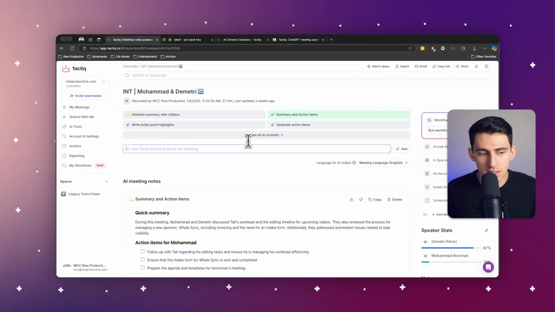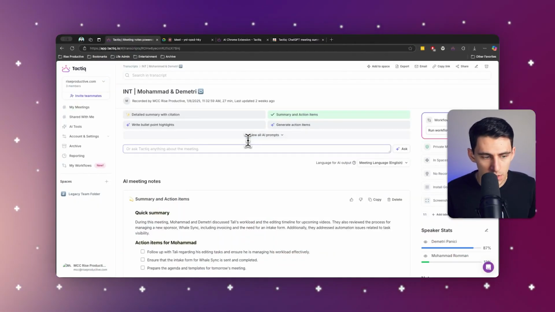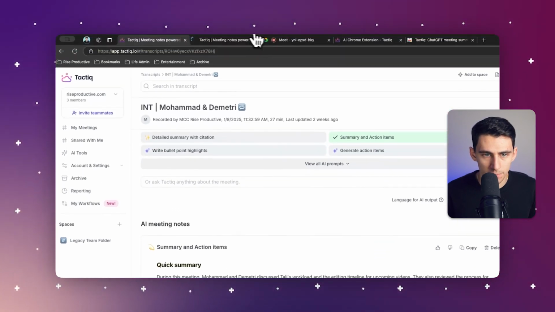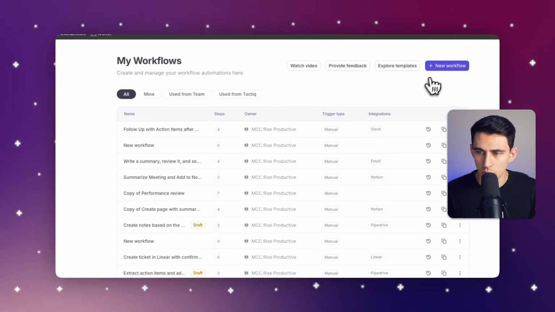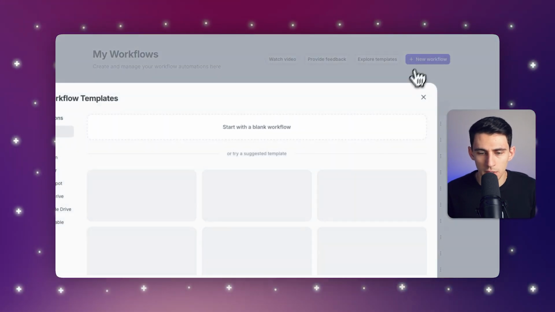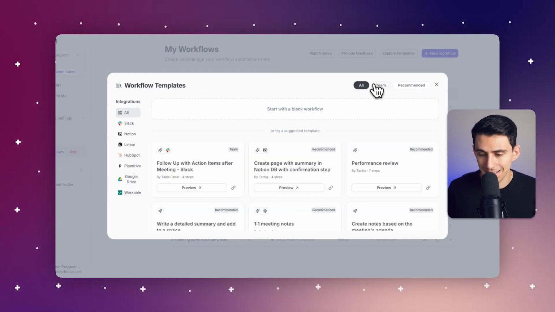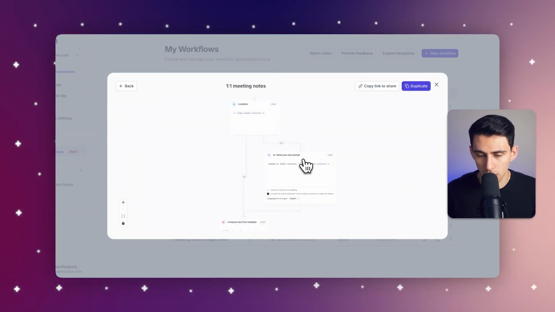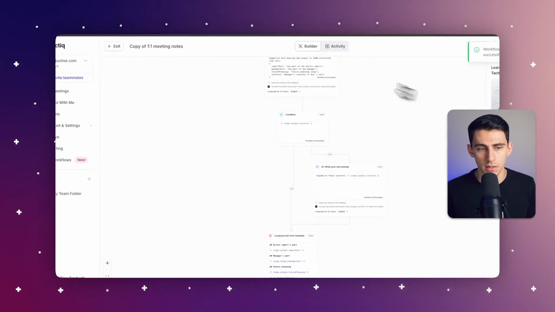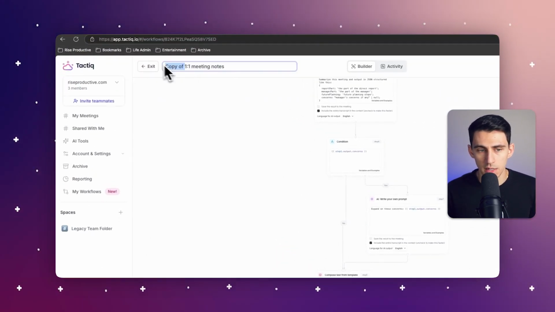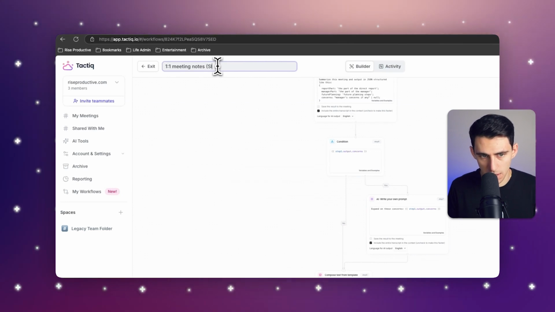And not only that, we talked about connecting it to Slack, right? So how would I take all this great power and move it in a way that sends quick messages to Slack? Well, you can see this pretty easily. All you need to do is go to the workflow section inside of Tactiq, and from there, you would click on New Workflow. Now, for the purposes of this video, I'm gonna show you a quick one-on-one, as mentioned earlier, and how one-on-one meeting notes are very common. So I'm just gonna duplicate this and change the name to one-on-one meeting notes and put a parentheses for Slack.